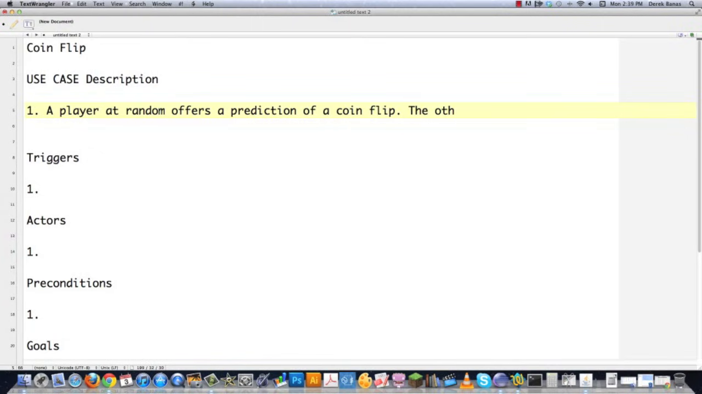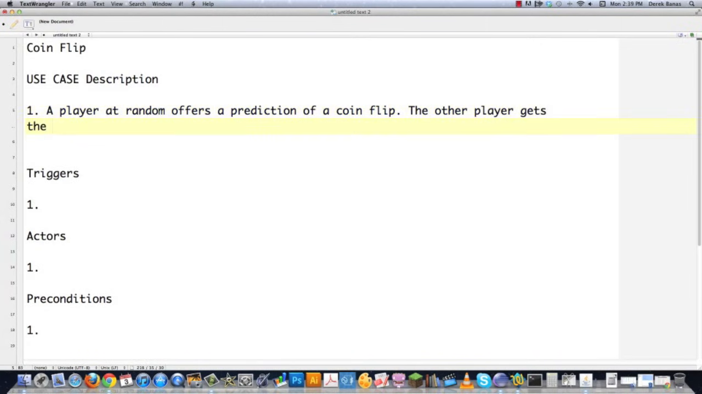The other player, and this is all the stuff that our program's going to have to do for us, gets the other option. So if one goes and decides heads, the other one automatically needs to get tails. And then the coin is going to be flipped. Pretty simple. And then the correct guess wins. And we're going to have to put that information out on the screen. So that's going to be handled in the use case description.